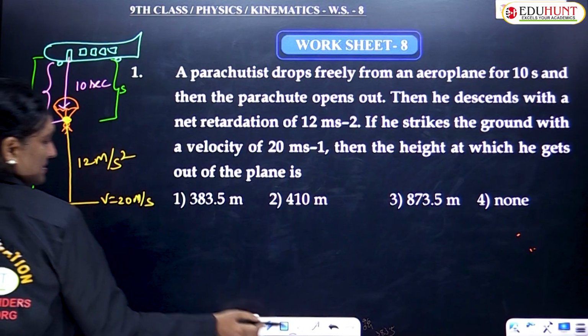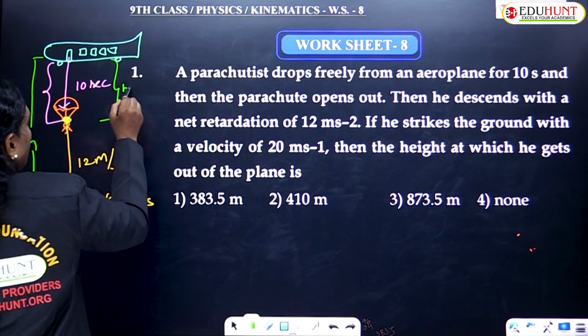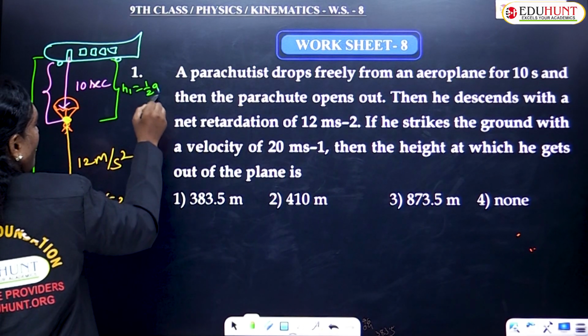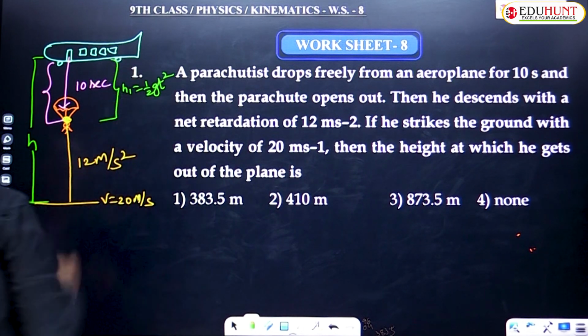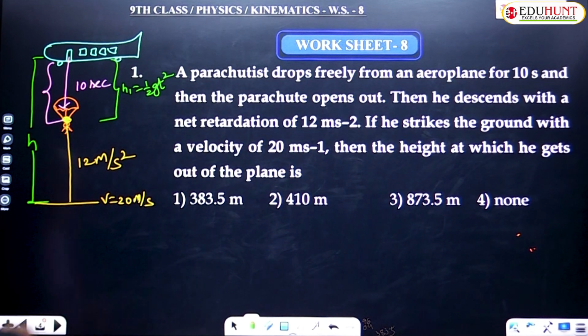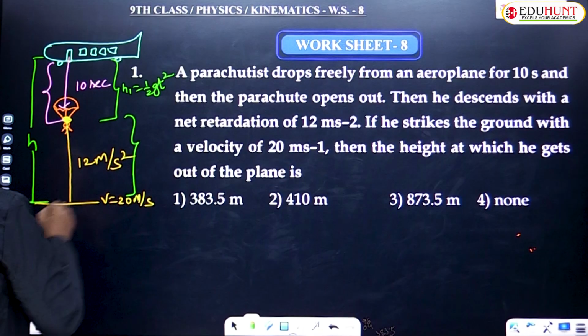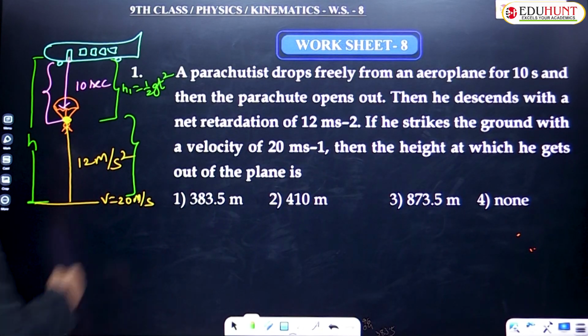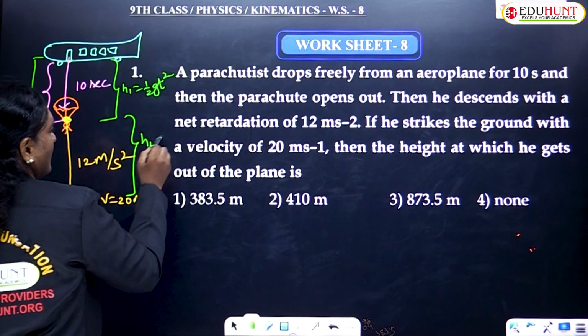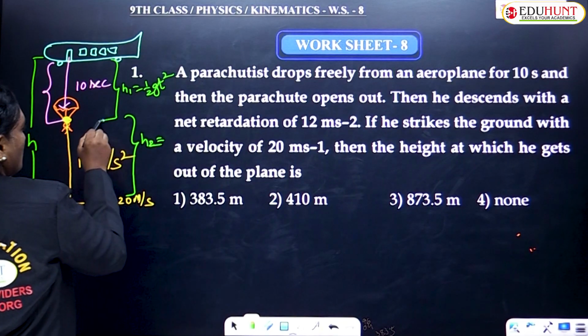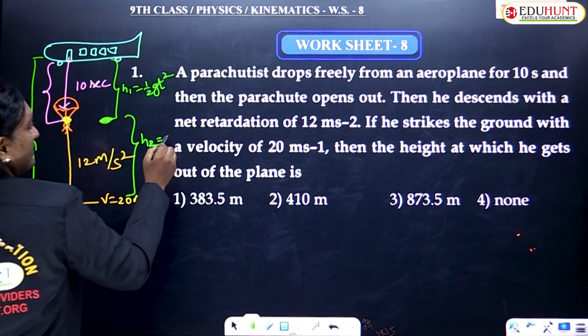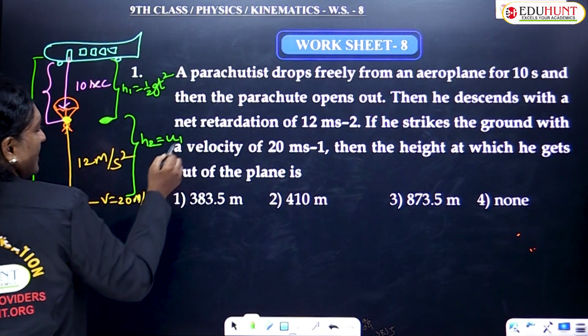This height, H1, I consider the formula would be half gt square because it is an example of a freely falling body. But from here to here, he falls with retardation. That means he has to attain some velocity here, some u1 I consider.